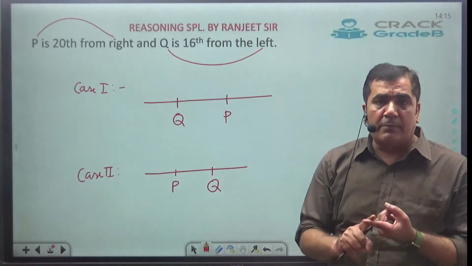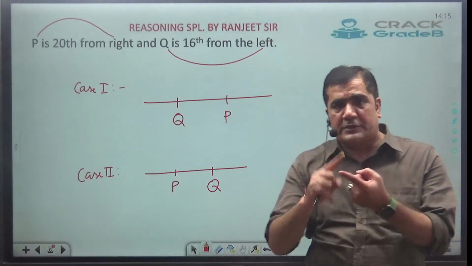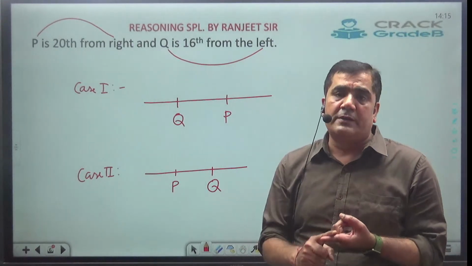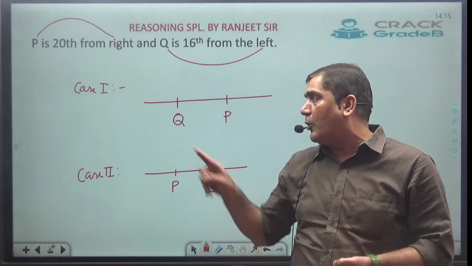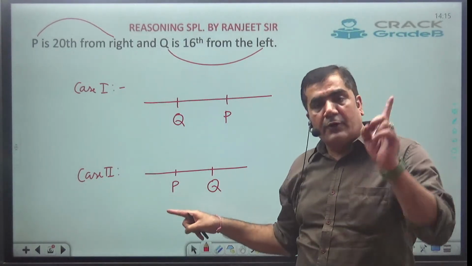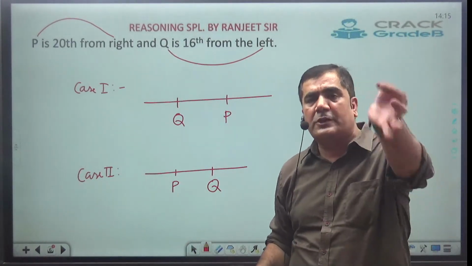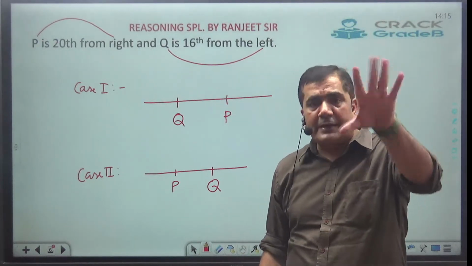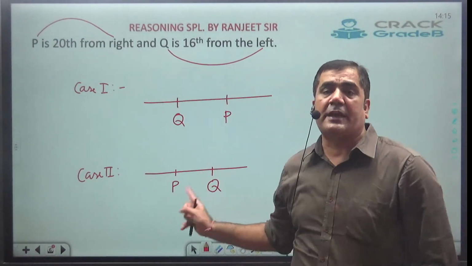Remember, whenever they give a statement where one position is from right and another from left, or one from top and other from bottom, you have to plot two cases. If you are not going to plot two cases, 100% your answer will be wrong. And in the banking examination, mostly they will give case number 2.